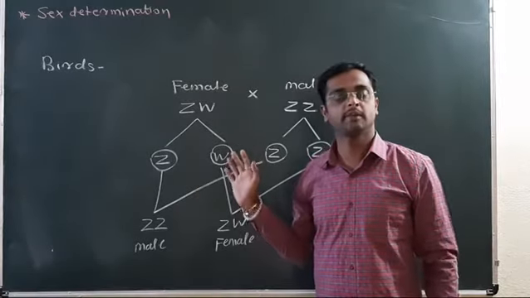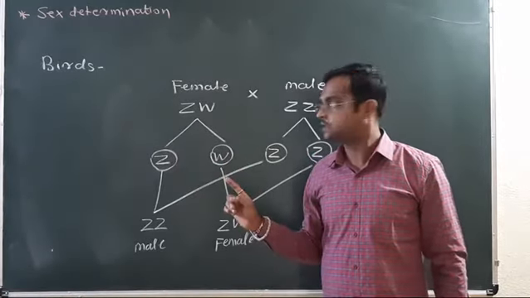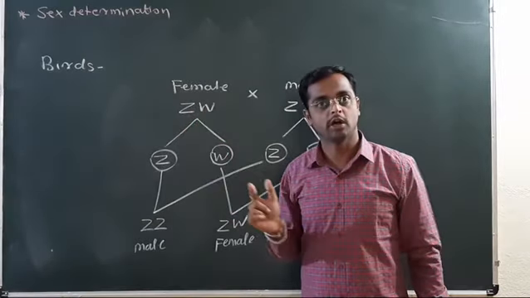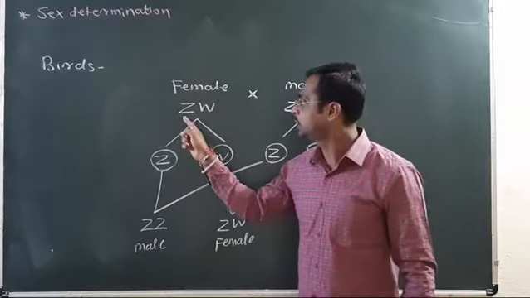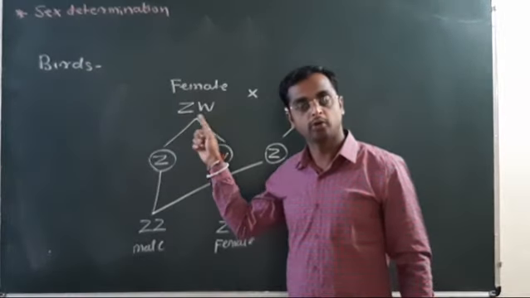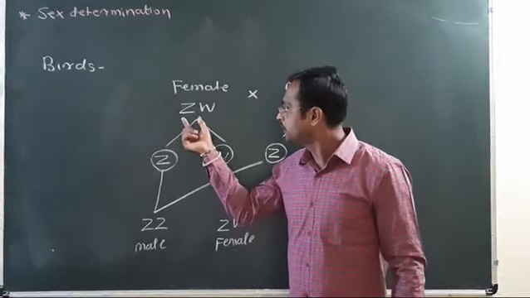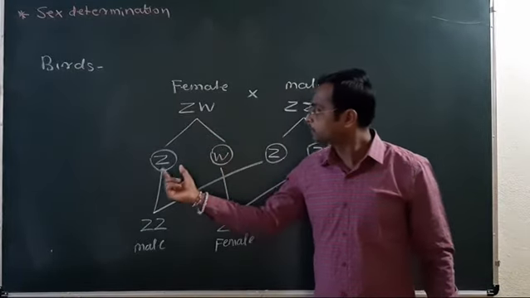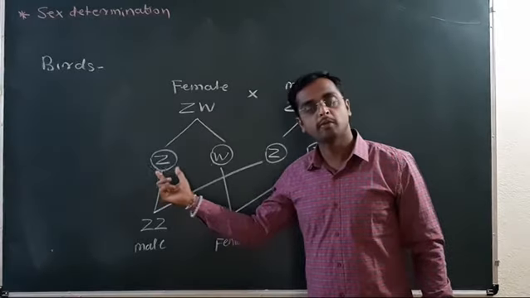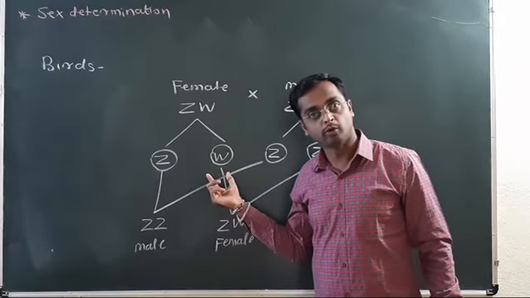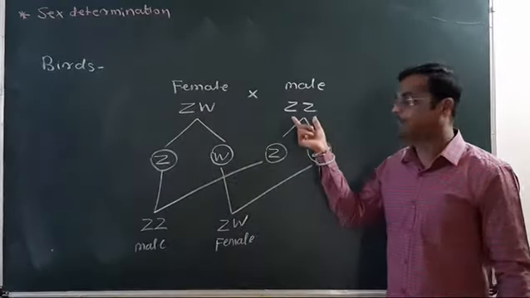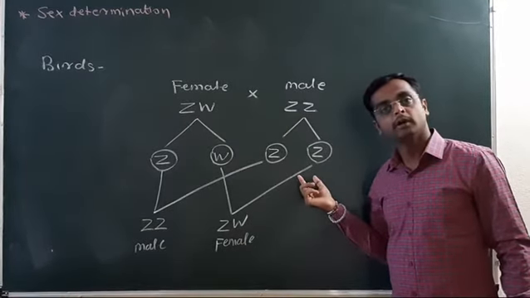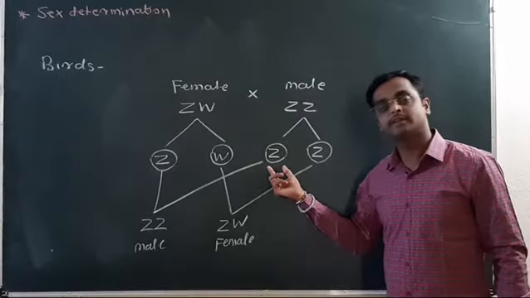Understood the sex determination in birds? In birds, the female is responsible for sex determination because the female produces two different types of ova, the egg having the Z chromosome and the egg having the W chromosome. But males are homogametic, so they produce only one type of sperm, having the Z chromosome.